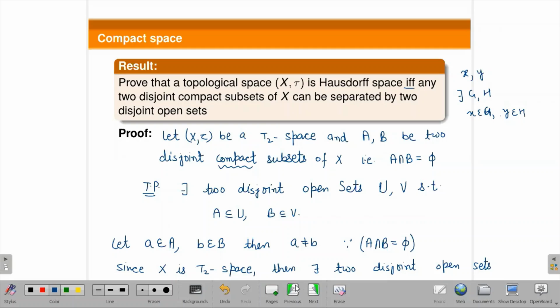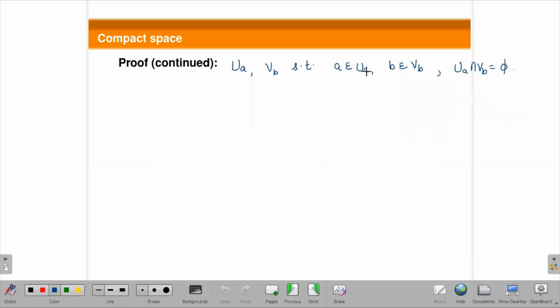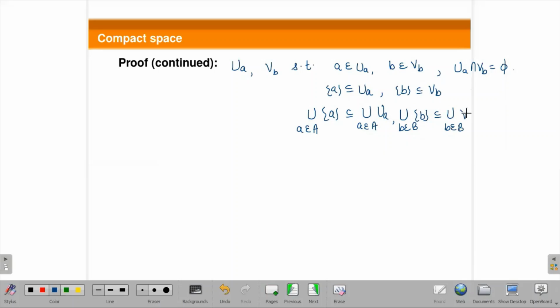So here you can see a is contained in U_a. Similarly to the previous theorem, where we showed singleton a is contained in U_a, I will take the union on both sides. So A is contained in this union, and also B is contained in the union of V_b, taking b belongs to B. This will become the full A because we are taking the union over every element of A. So A is contained in this union.